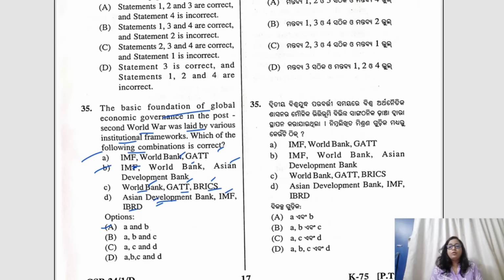So we all know that the post-World War II global economic order was largely shaped by the institutions that were created under the Bretton Woods system, right? And this was established in 1944. So according to that, the first one, that is IMF, World Bank, GATT, yes, these were the founding organizations, and then IMF, World Bank, Asian Development Bank, yes, that is also correct. So we can say A is the correct answer.